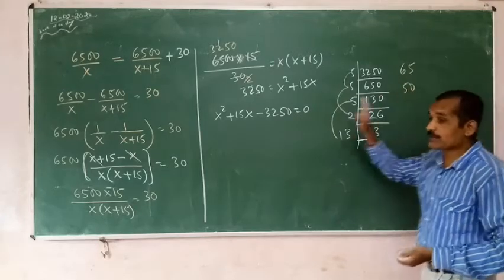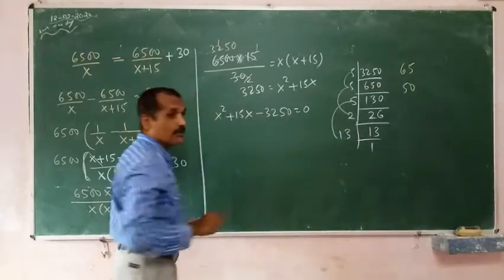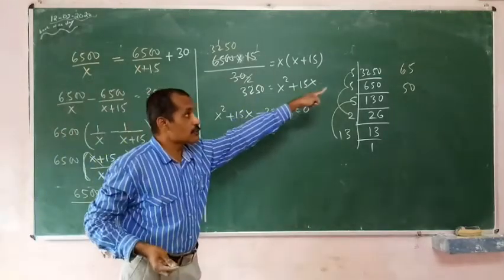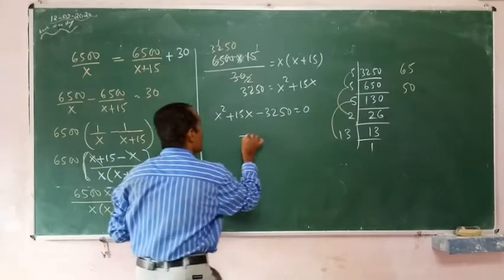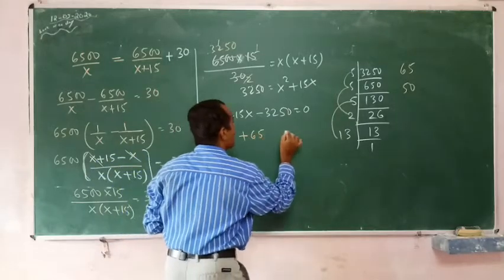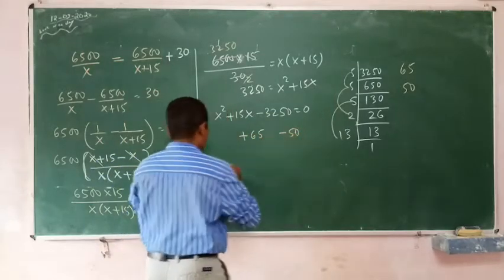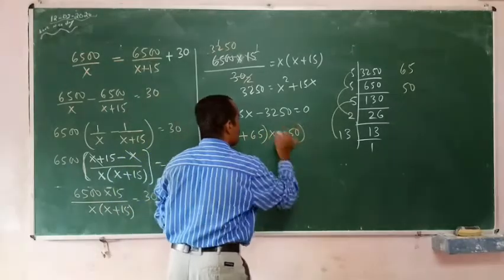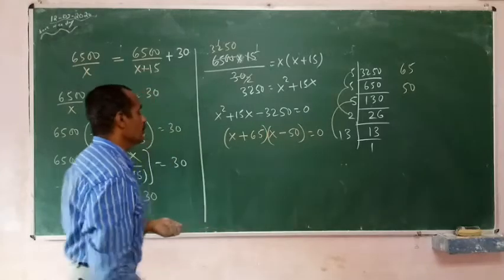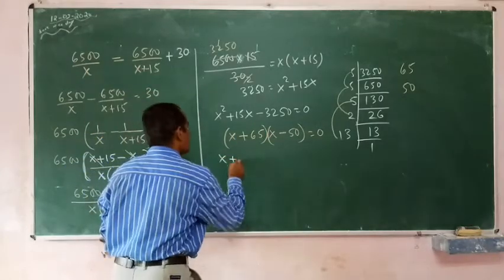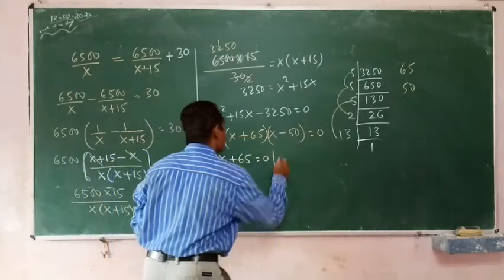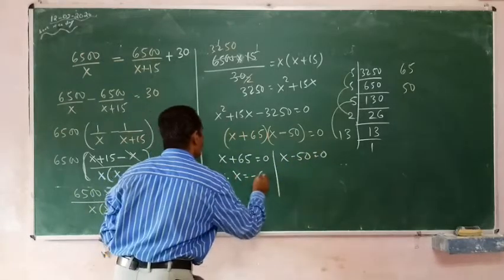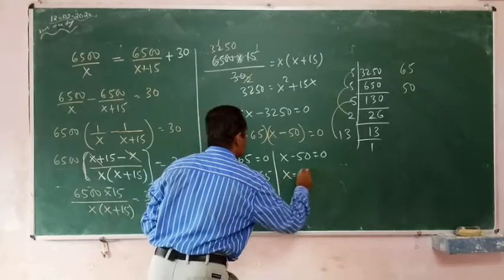One plus and one minus, because the last sign is negative. This sign is positive, that means the bigger number should have the positive sign. I can write plus 65 minus 50. Put x behind this, is equal to 0. So x plus 65 is equal to 0, x minus 50 is equal to 0. Therefore x is equal to minus 65 and x is equal to plus 50.